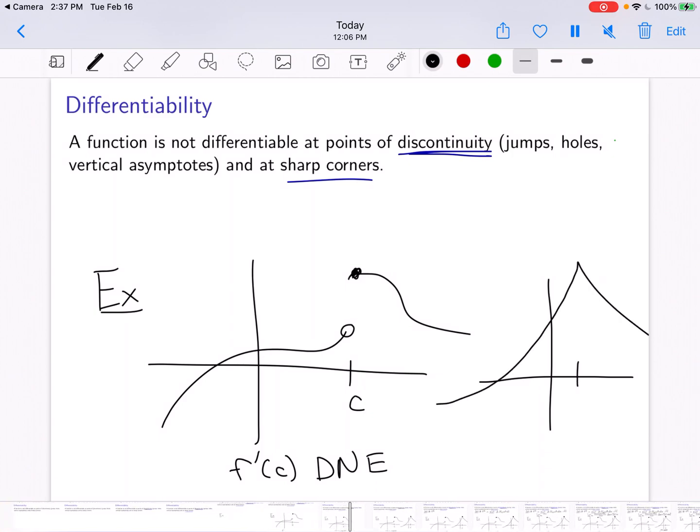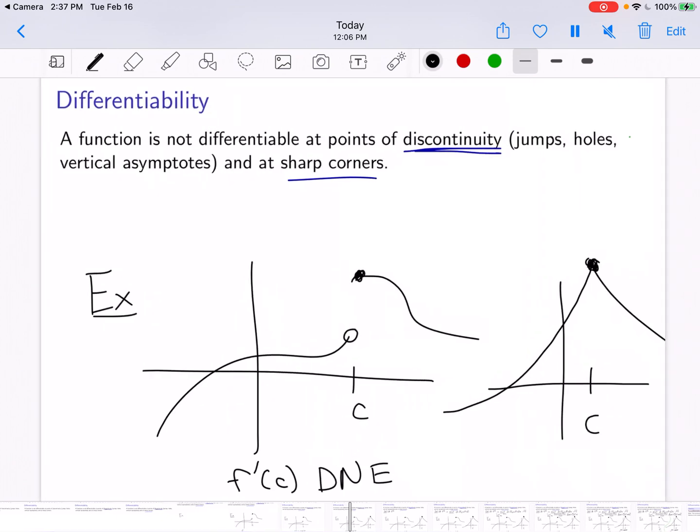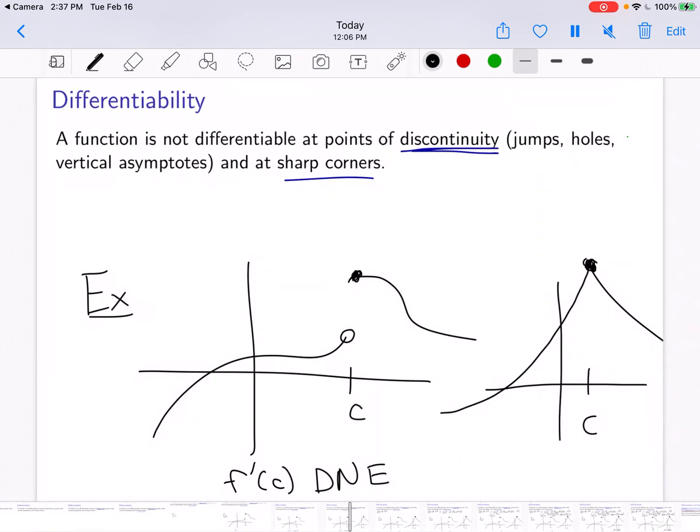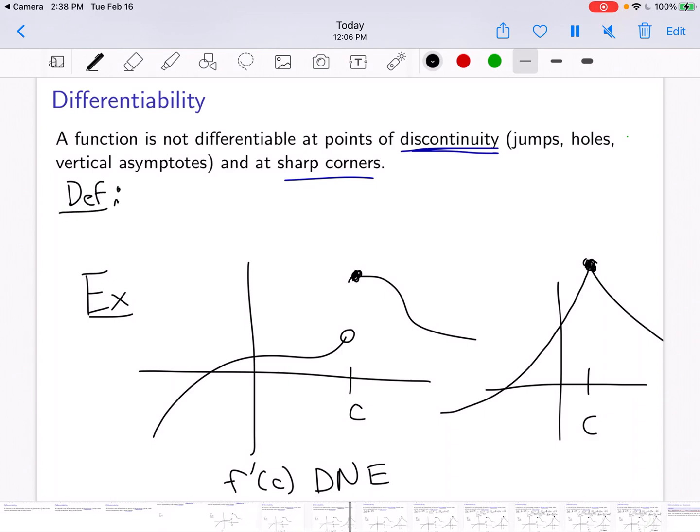However, we could have something like a sharp corner. Here at C, there's this sharp corner, and so the derivative there does not exist either. So even though it is continuous at C, the derivative does not exist.